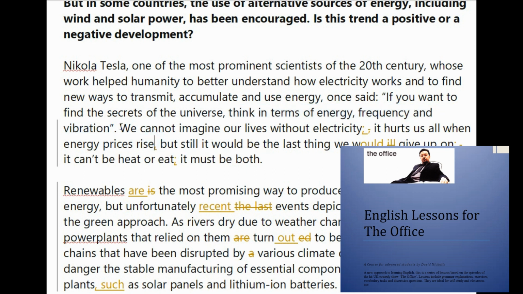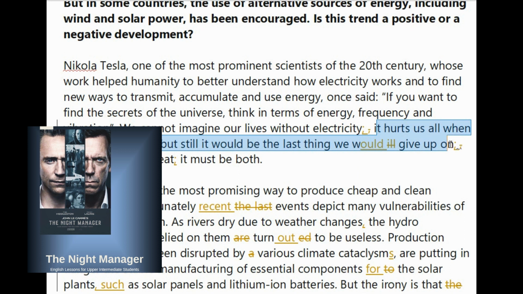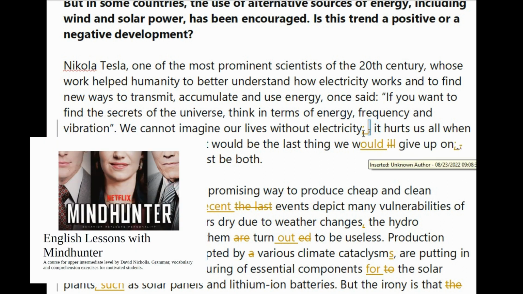Okay, so that's all clear. We cannot imagine our lives without electricity. Now, that's a complete thought, guys. That's a main clause, which in academic English can't be joined to another main clause, which is what this part is. That's a complete thought as well. It hurts us all when energy prices rise. That actually is a main clause, but it's being joined with a fanboys word to another main clause, but still it would be the last thing we would ever give up on. Okay, so you can't join main clauses together with a comma. Just use a semicolon and you'll get extra marks.